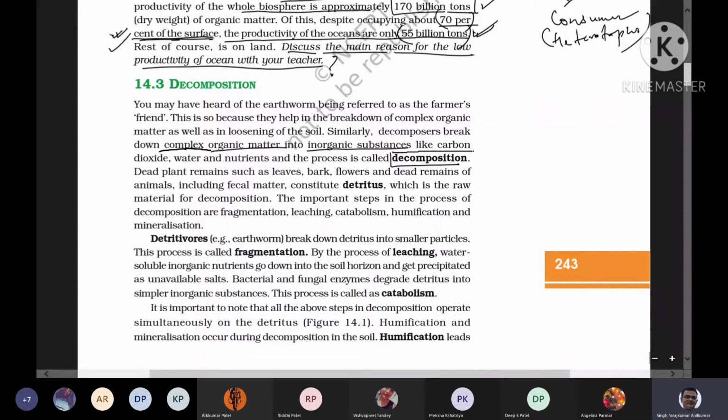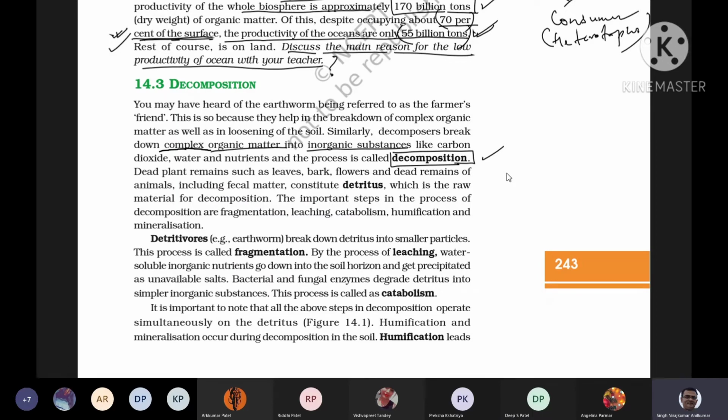इसको हम क्या बोलते हैं? डिकम्पोजिशन. So decomposition is the process where the complex organic substances, complex organic matter, have been degraded into the simpler inorganic substances like carbon dioxide, water, nutrients, right? It's called decomposition, right? Okay.